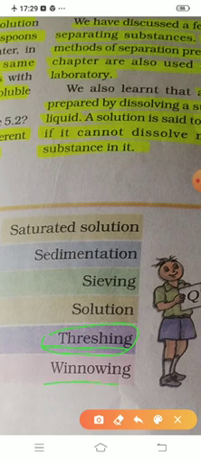Then comes winnowing. What is the definition for winnowing? What do you mean by winnowing? Yes, the process of separating grains from husk with the help of wind is known as winnowing. As I said here, winnowing, the name suggests wind, remember that it is done with the help of wind, and to separate the husk from grains is known as winnowing.